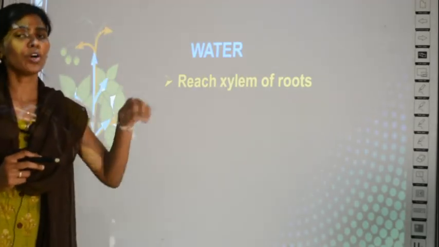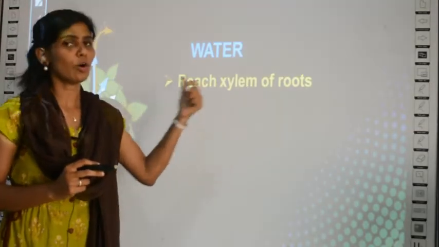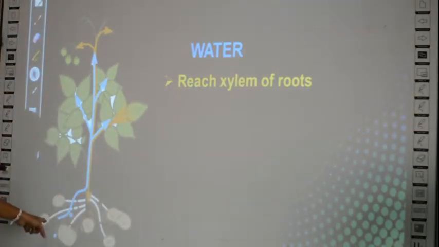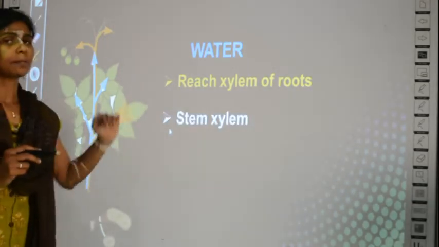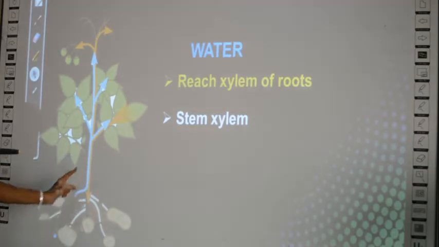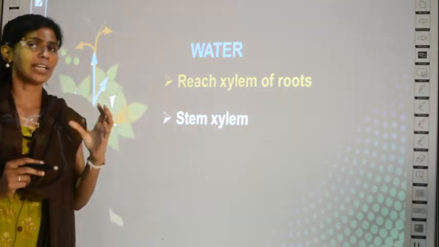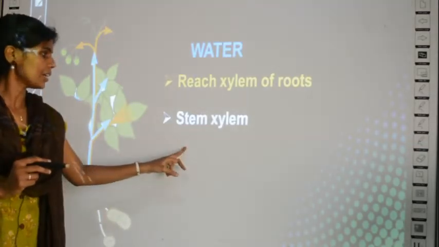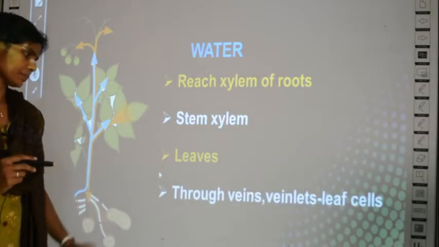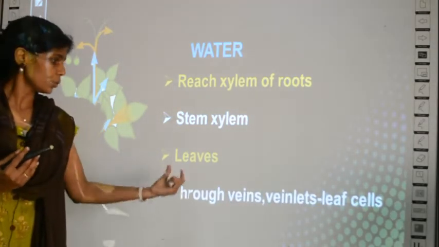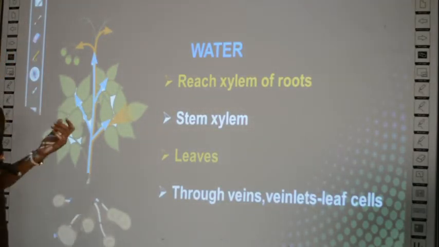So first, when you pour water into the soil, the water will enter into the xylem of the roots. The roots will have xylem, no? First water will enter into the roots. Then from the roots it will go to the stem. To the stem also it takes the path of xylem only, because only xylem can carry the water. So after going to the stem it will reach the leaves. How does it reach the leaves? Through the veins and veinlets it reaches the cells of the leaves.